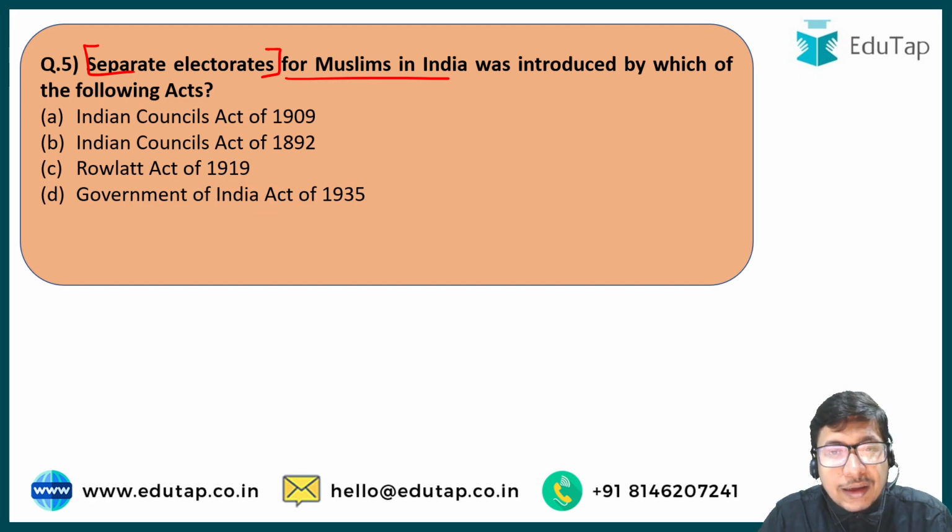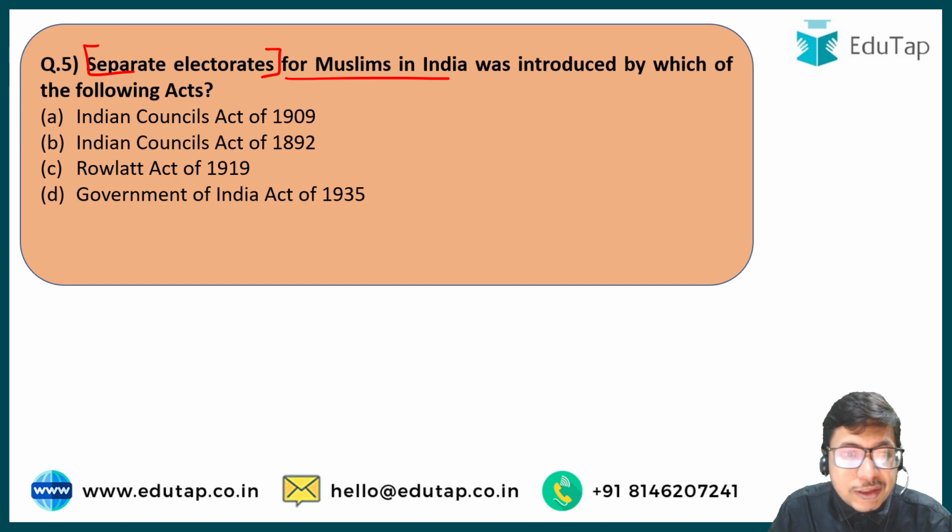That means in the entire masses, all the Muslim voters will vote for Muslim leaders, and all the voters who were non-Muslim will vote for Hindus or Sikhs or other religious leaders, right? So on the basis of religion, we separated the electorates, we separated the voters who will vote for their own leader who belongs to their own community, right? Which of the following acts made this provision for separate electorates for Muslims for the first time?